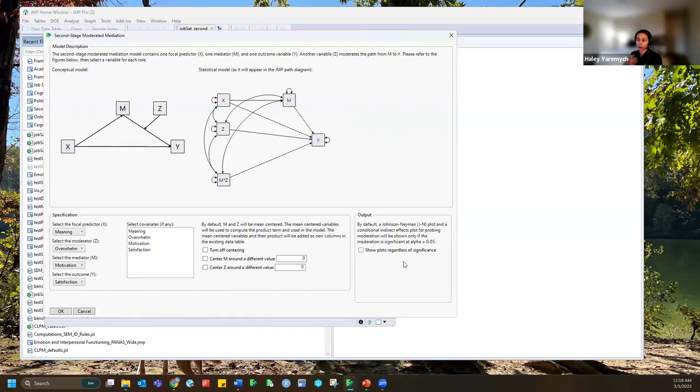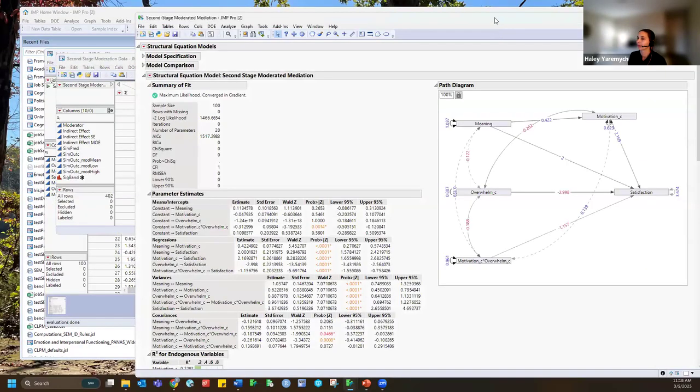But I could choose to show those plots regardless of statistical significance, or maybe I wanted to use a different significance level. You could check that box here if you wanted to. I simulated these data, so I know it's going to be significant regardless, so I'm going to leave that unchecked for today. I've given my input, so I can click OK to fit the model.